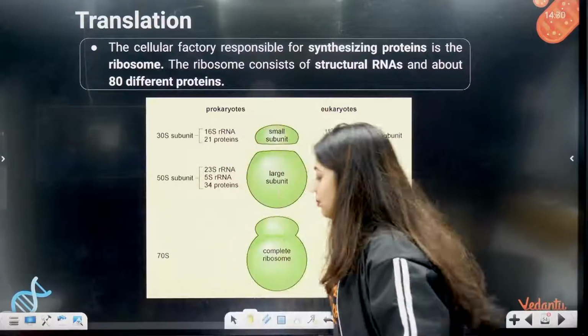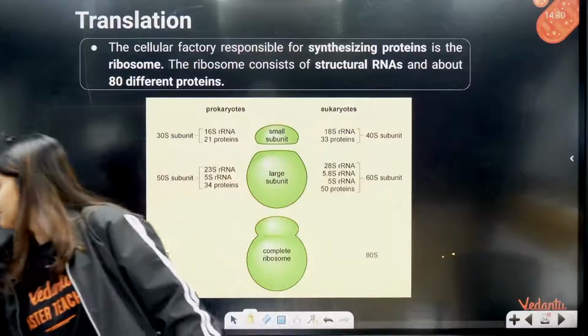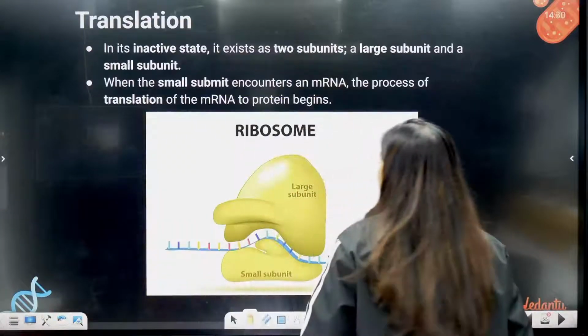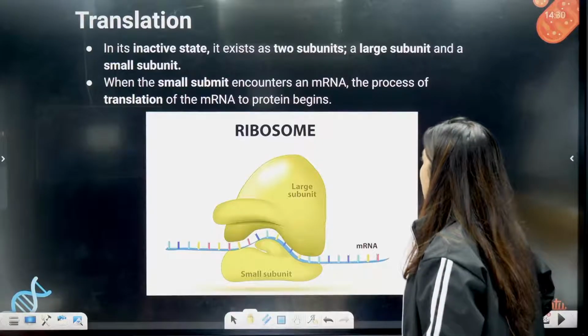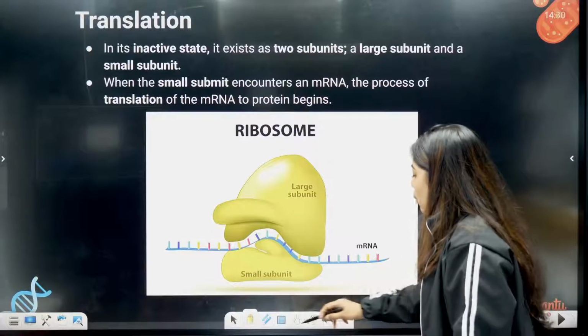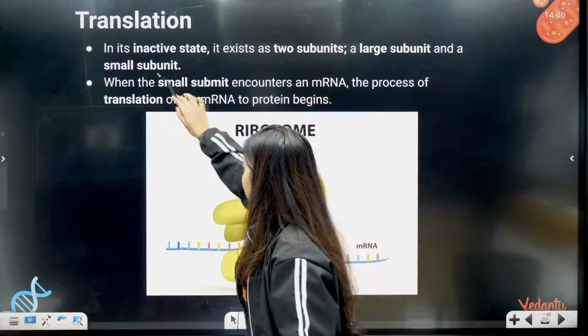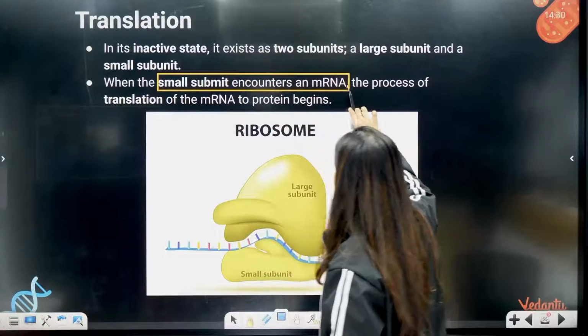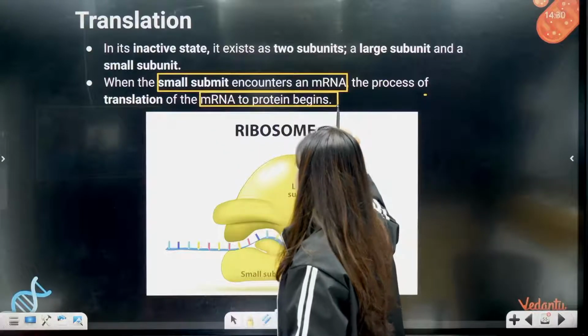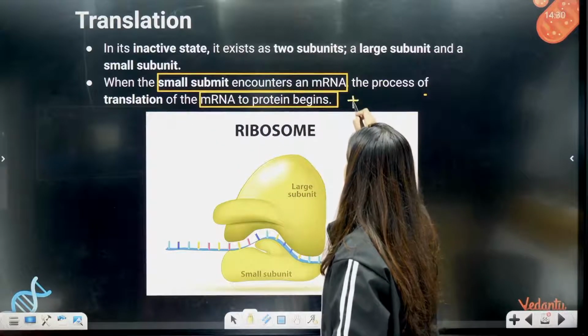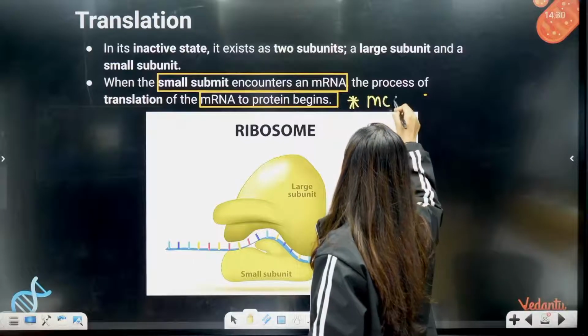So moving forward. In its inactive state, the ribosome exists as two subunits, a larger subunit and a smaller subunit. When the small subunit encounters an mRNA, the process of translation of mRNA to protein begins. This is an important question because it could be asked as an MCQ.